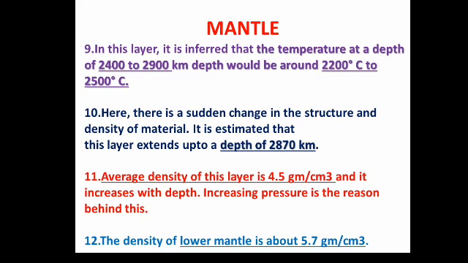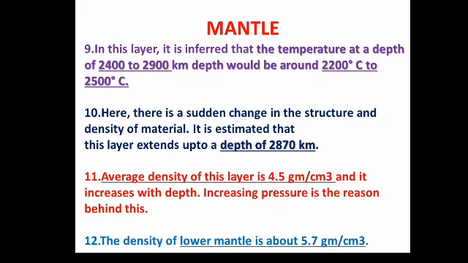In this layer, it is inferred that the temperature at a depth of 2400 to 2900 km would be around 2200 degrees Celsius to 2500 degrees Celsius. Here there is a sudden change in the structure and density of the material.